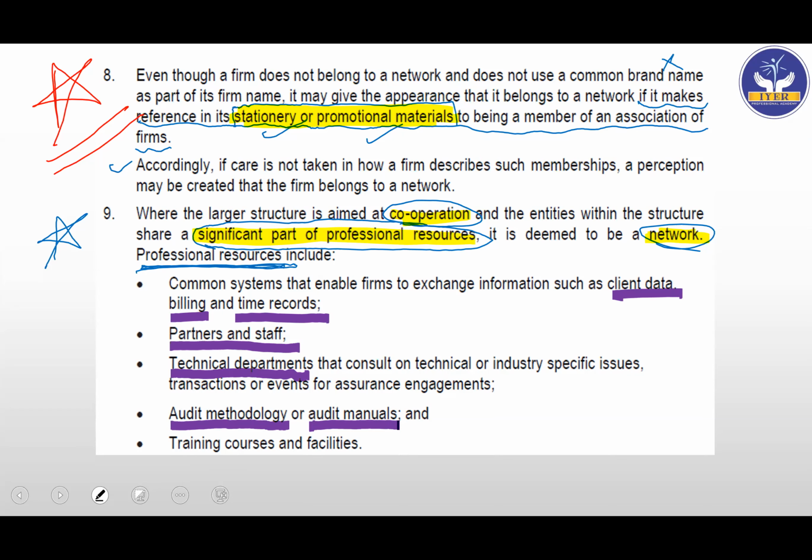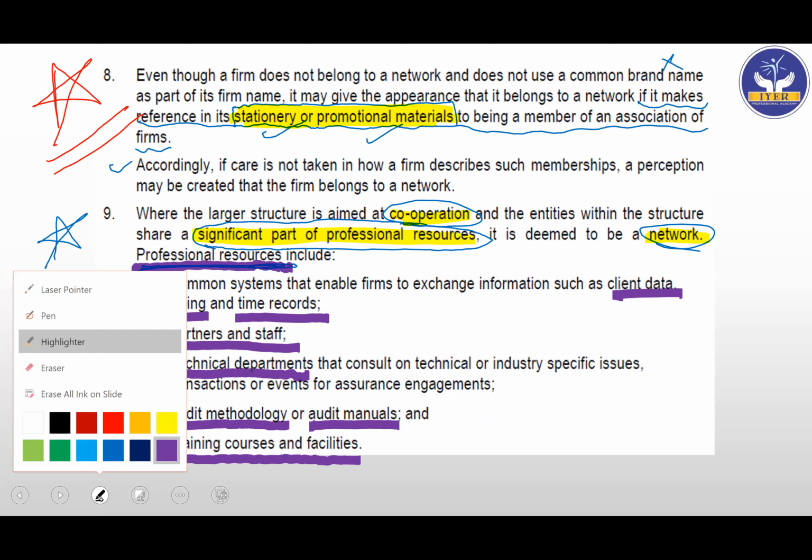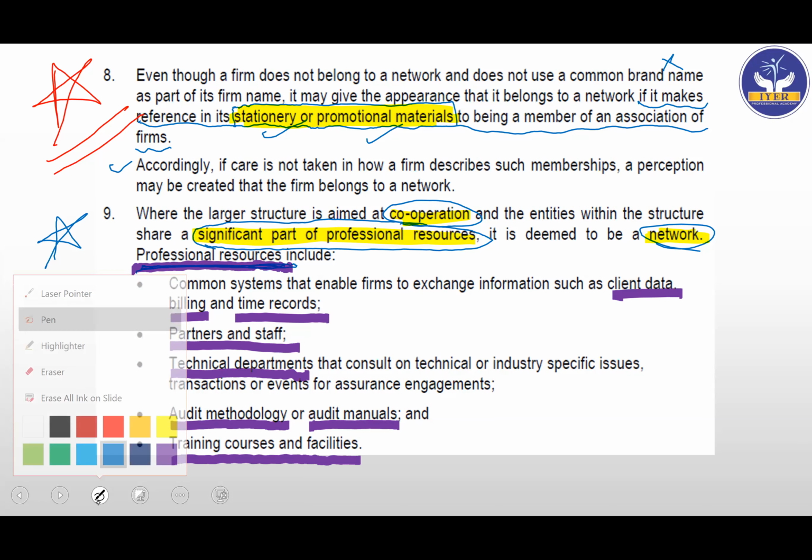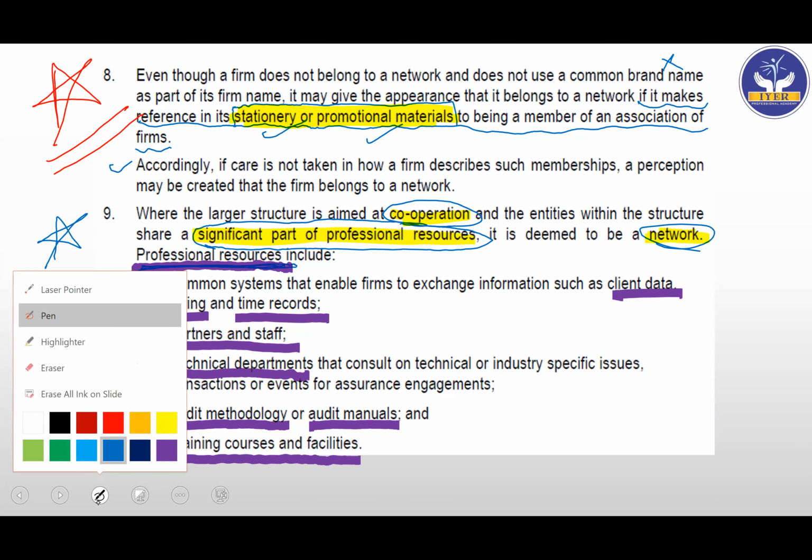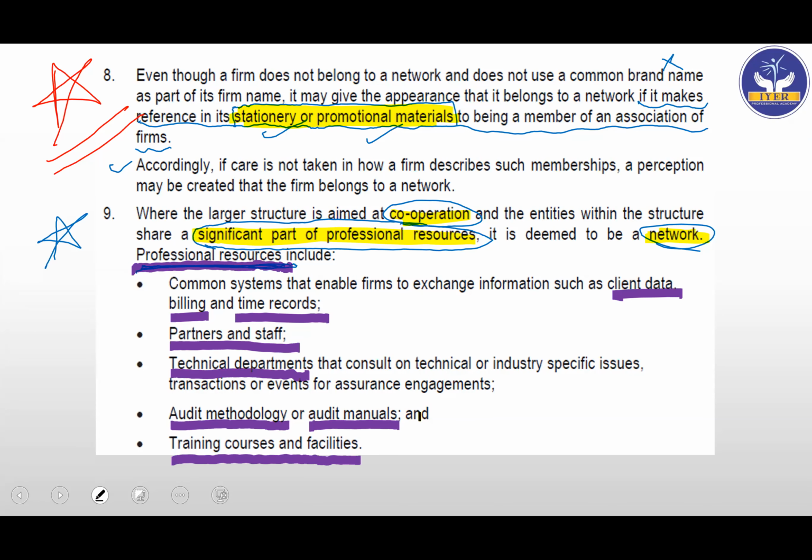If all these are common, and if the training courses and facilities are common, then we'll say that they are part of the professional resources. Here, the significant word "no" is something that you will not be able to identify, but I'll tell you. If here "or" would have been there instead of "no", then the meaning would have changed. However, there is another word here which shows "includes".